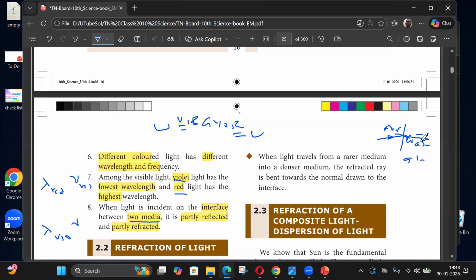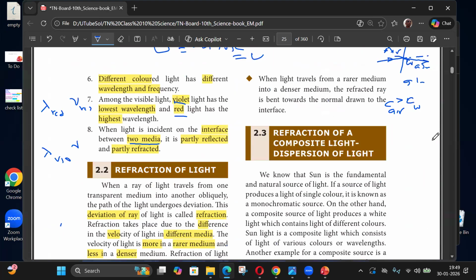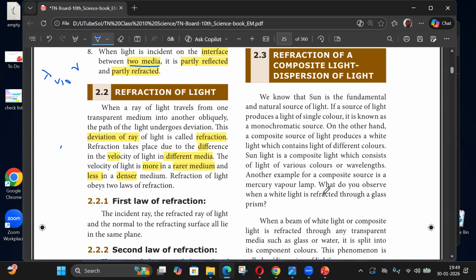Since water is denser compared to air, the velocity C in water is less compared to air. This C of 3 into 10 raised to 8 is valid for air or vacuum. Water is denser than this, and when it's denser, the velocity will go down. Velocity in water is less compared to air. So velocity is more in the rarer medium, less in the denser medium.